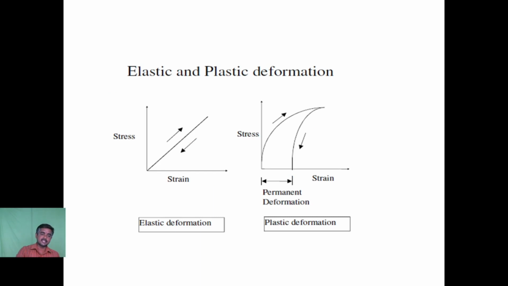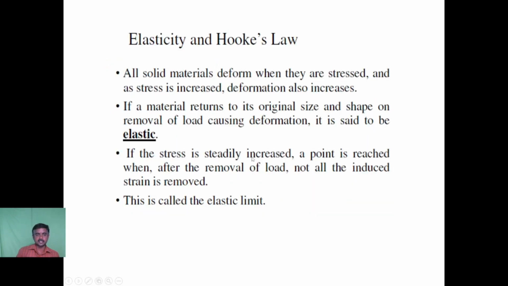For an elastic material, as the stress increases, the strain increases, and beyond a certain limit, if the stresses increase, it results in permanent deformation. The material will not come back to its original shape. That is what has been mentioned here. Within the elastic limit, the strain increases, and as the stress is reduced, the material comes back to its original position. This property is called elasticity, and the limit up to which this law is applicable is called the elastic limit.